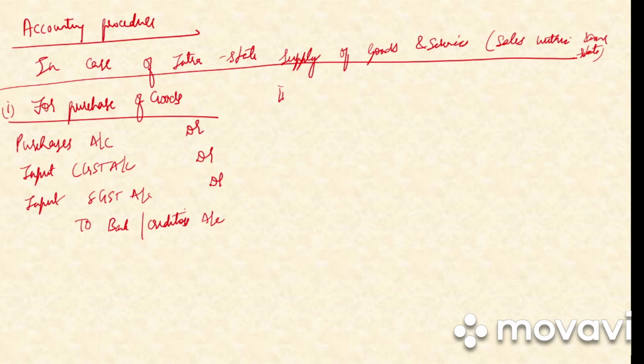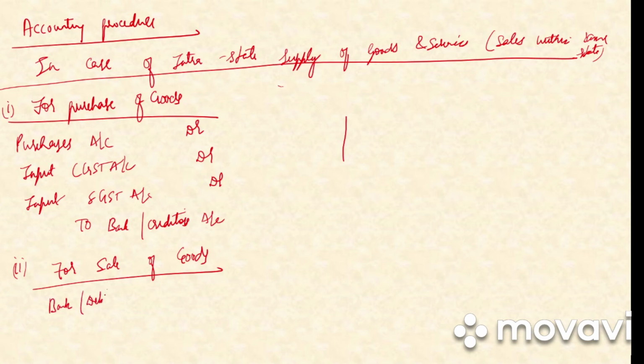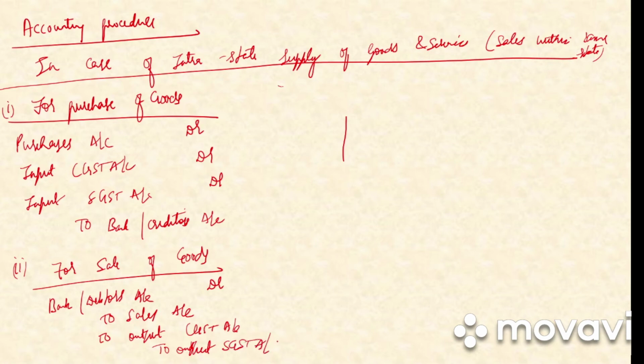Write down the second one, for sale of goods. What will be the entry? Bank or debtors account debited to sales account, to output CGST account, to output SGST account. Write down the narration, goods sold.